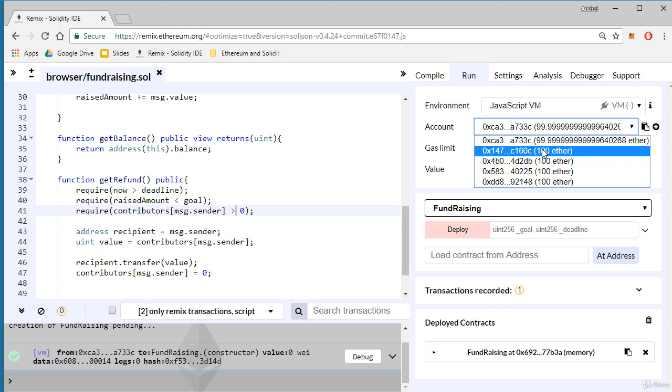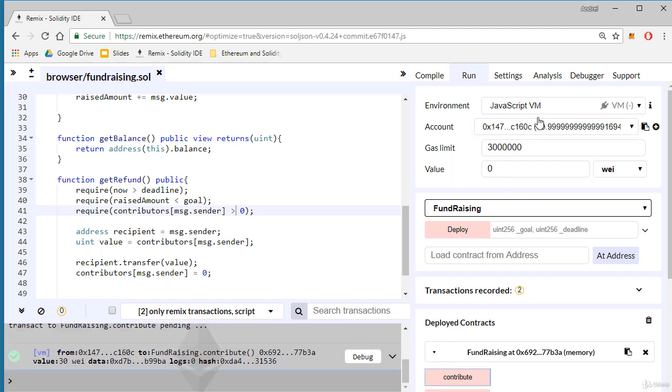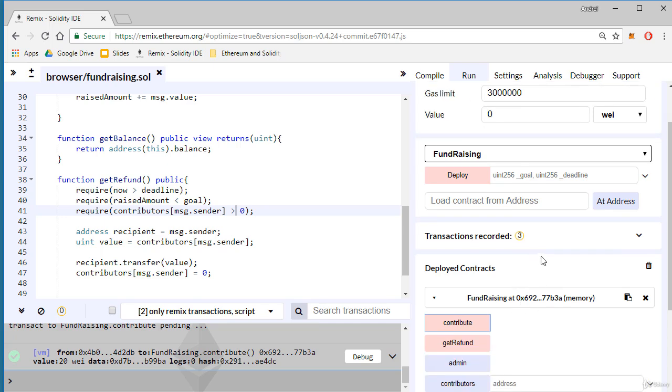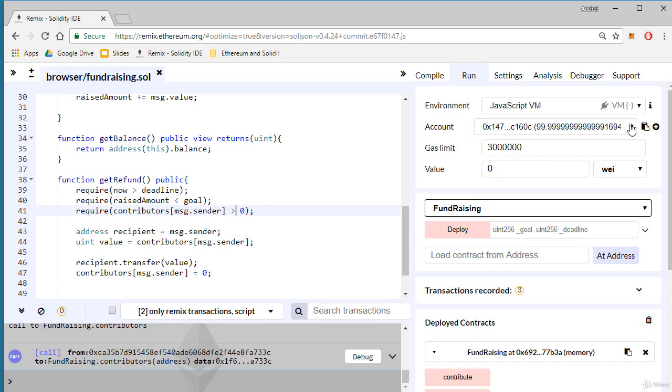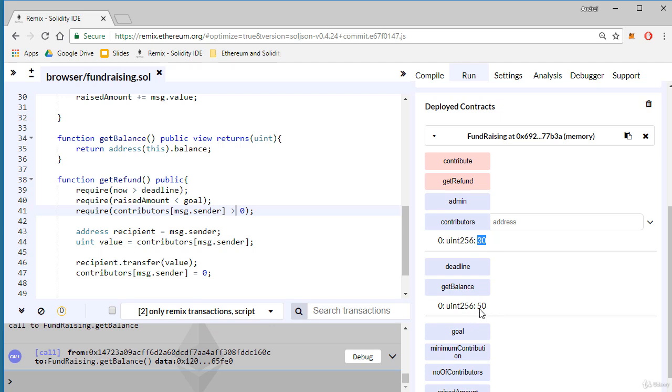Now the second account sends 30 Wei, and the third account sends 20 Wei. We wait for the deadline. In the meantime, we can check what is the value this second account sent. So it sent 30, and we see that the contract balance is 50, but the goal is 100. So our campaign didn't reach the goal within the deadline. Every time it happens, every contributor can request a refund.